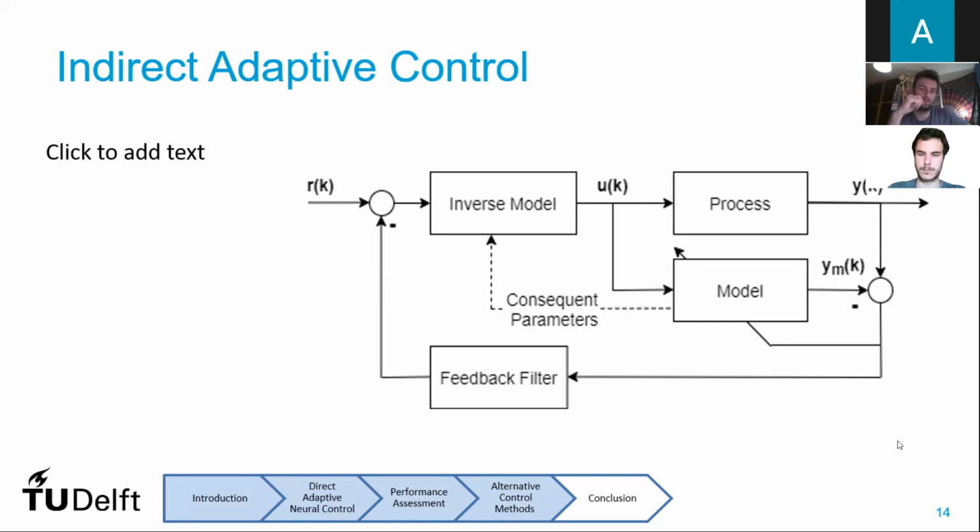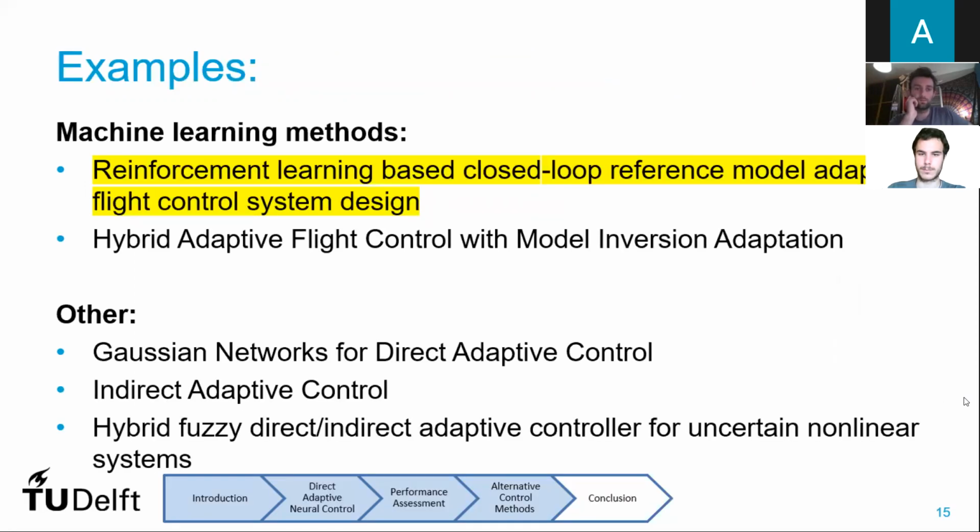In this control scheme, the identification error is used to update the control parameters, and the model and inverse model are determined using various available techniques, again, such as fuzzy logic, neural networks, etc. Among other algorithms which we looked into were reinforcement learning based on closed loop reference model, adaptive flight control system design, and a number of fuzzy methods such as hybrid, fuzzy direct, indirect adaptive controllers for uncertain nonlinear systems.